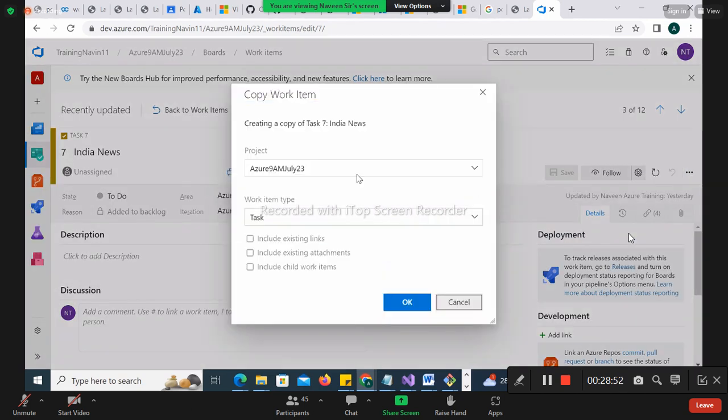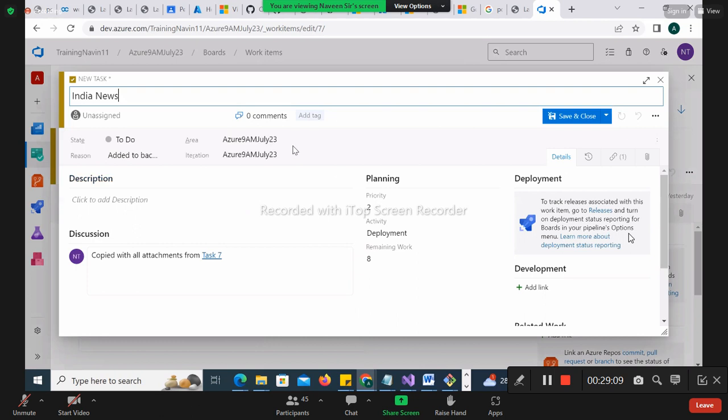Click on it. So everything will be linked, like here only. Okay. So you wanted to create a copy of that. Create it. If you want to add the same link, that also you can link. Attachment also you can keep, or you can keep the child work also. If you want, you can just click it. You can click on the OK. So what happened? Same task will be, everything will be same.